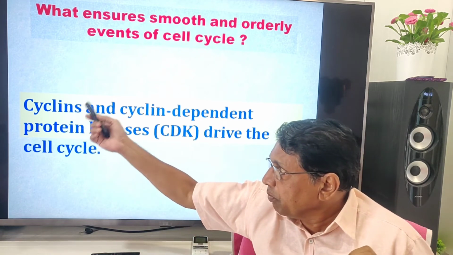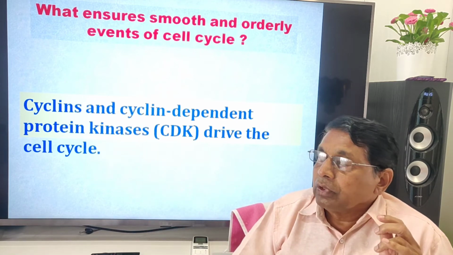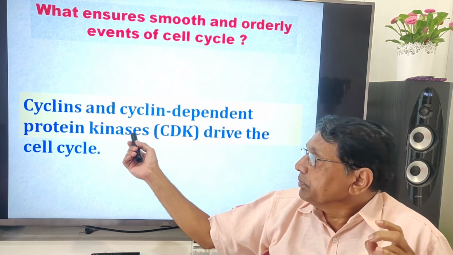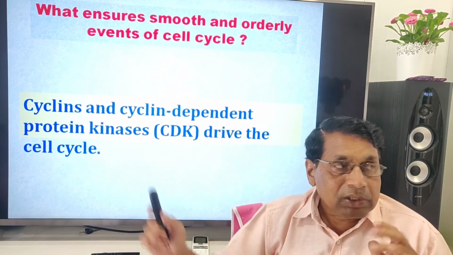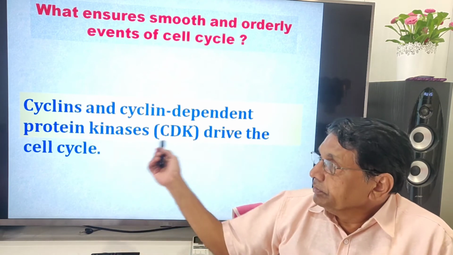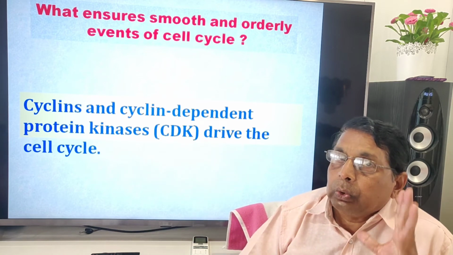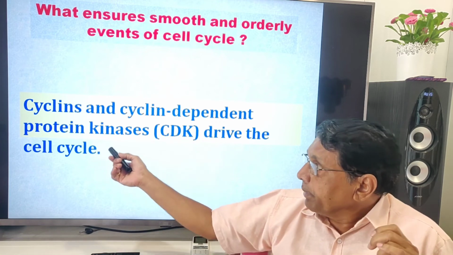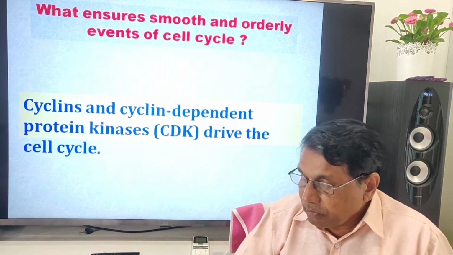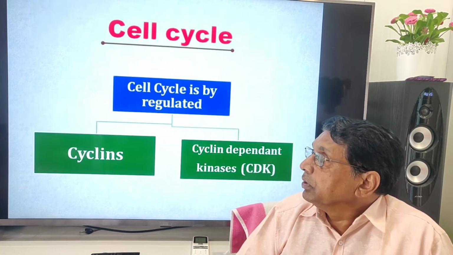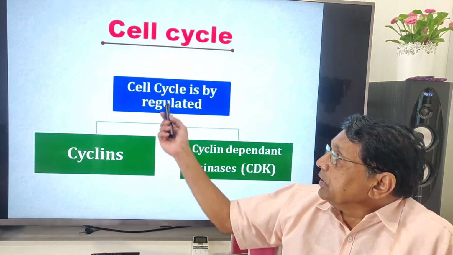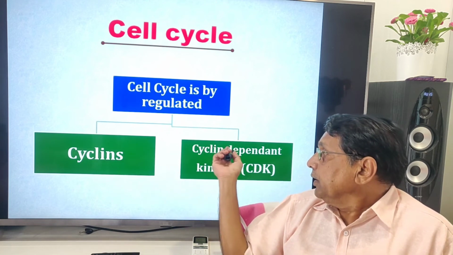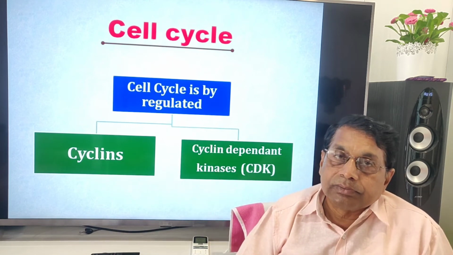Two types of molecules, cyclins and cyclin dependent kinases, drive the cell cycle. Remember, cyclins and cyclin dependent protein kinases drive the cell cycle. So the cell cycle is regulated by cyclins and cyclin dependent kinases.